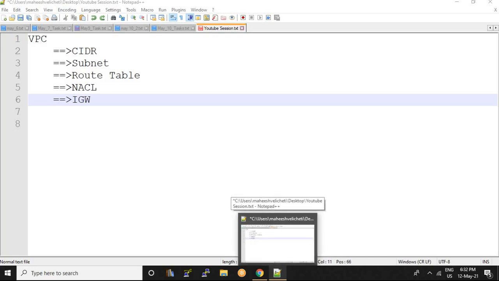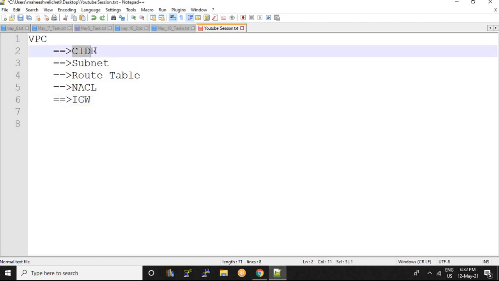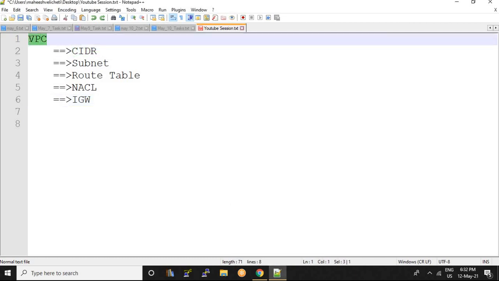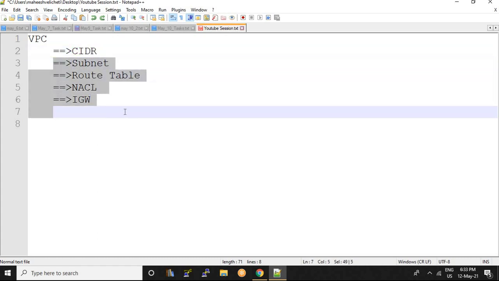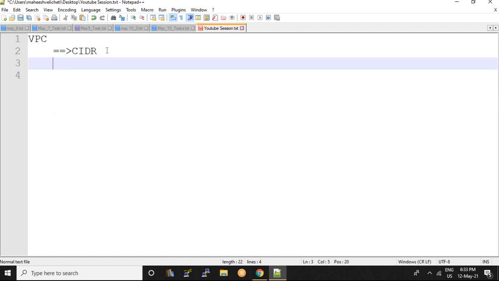Today's session is all about discussing CIDR notation in VPC. VPC has many components like CIDR, subnet, route table, NACL, internet gateway. But among all these components, I am only going to discuss CIDR notation in this session. So I am skipping all these other topics.